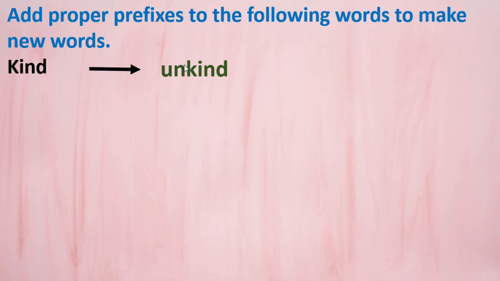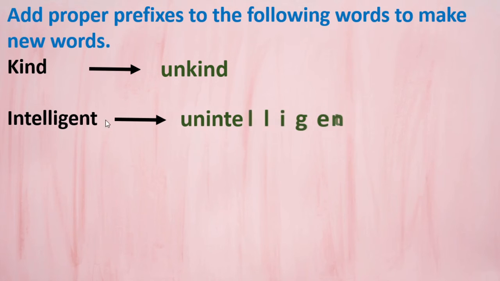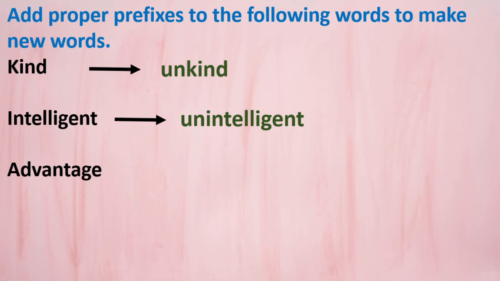Got this? Next, intelligent. What to add here? Prefix. Come on, tell me. Unintelligent. Here also we added un. Got this? Next, advantage.